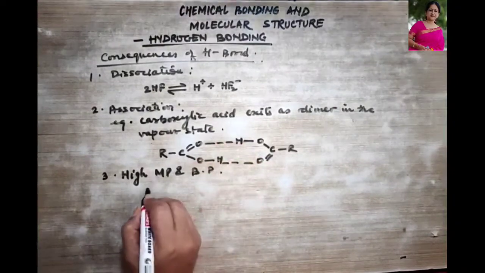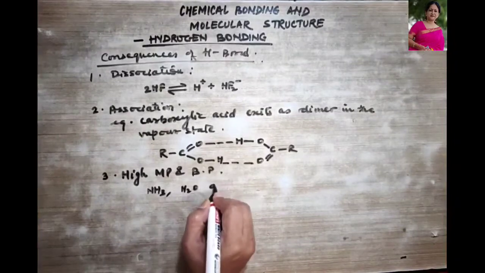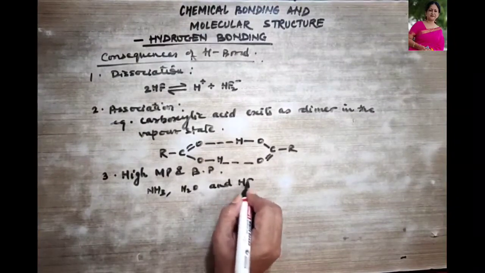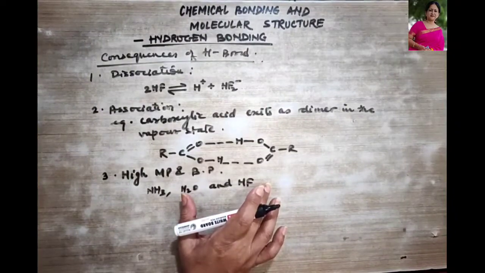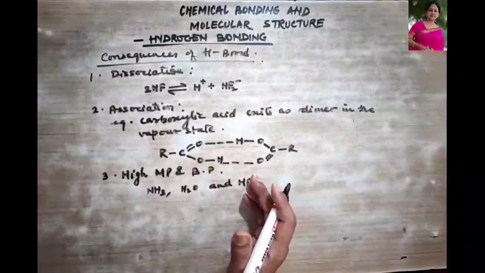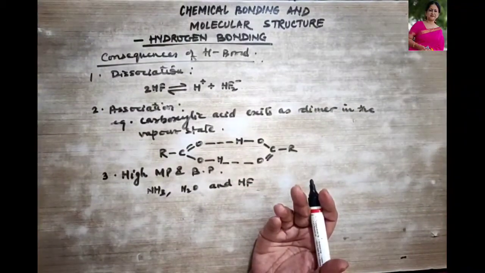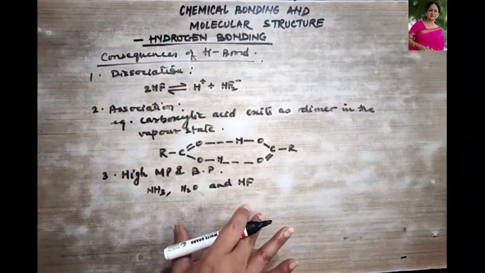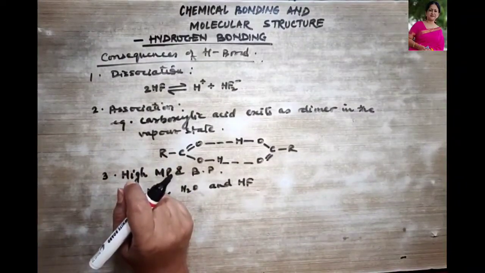For example, ammonia, water and hydrofluoric acid all have high melting and boiling points as compared to the hydrides of other elements in their groups. So water exists in liquid state due to hydrogen bonding in water, right?